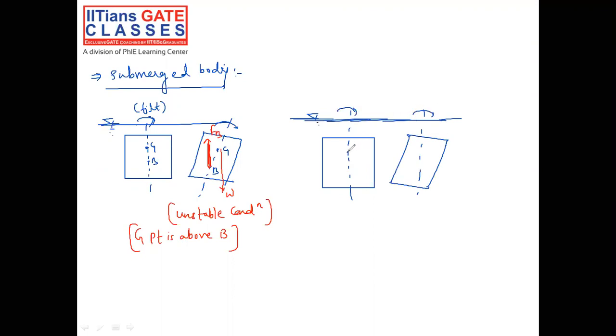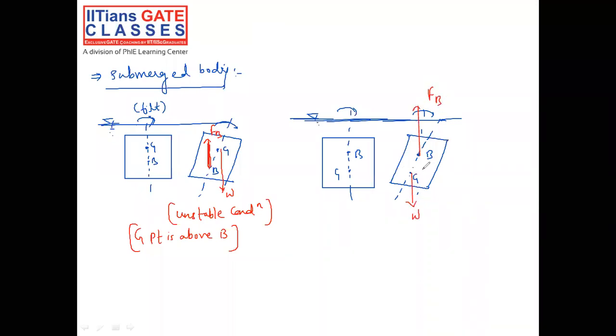Now in this case, let us assume point B is here and point G is here. Let me draw the buoyancy force. This is the weight of the body and this is the buoyancy force.